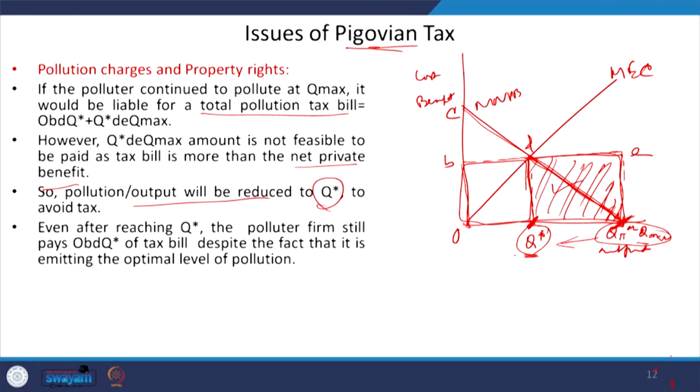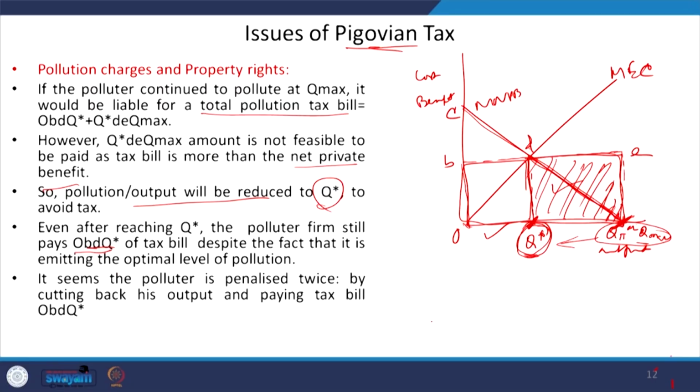Even after reaching the Q star level, the polluter is still paying this amount of tax bill, O, B, D, Q star. Even though the firm is producing at the optimal level of pollution and output, it still has to pay this much tax bill.